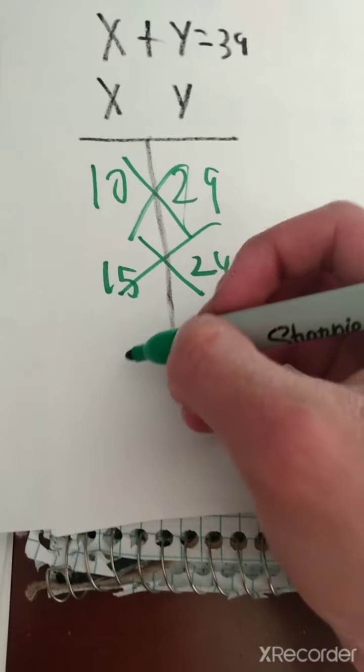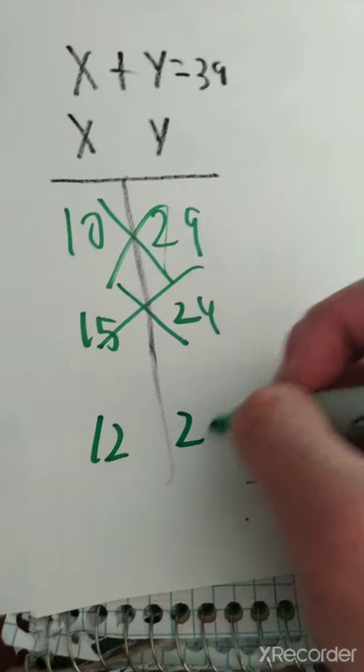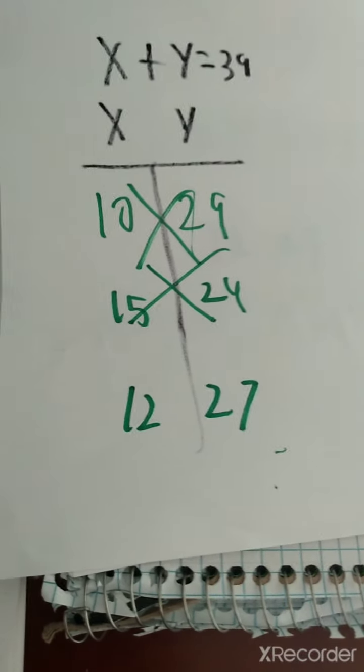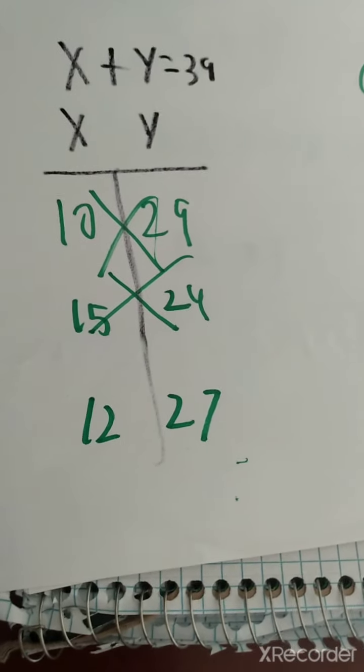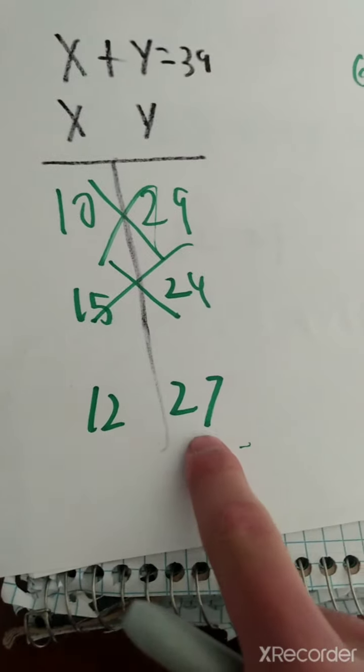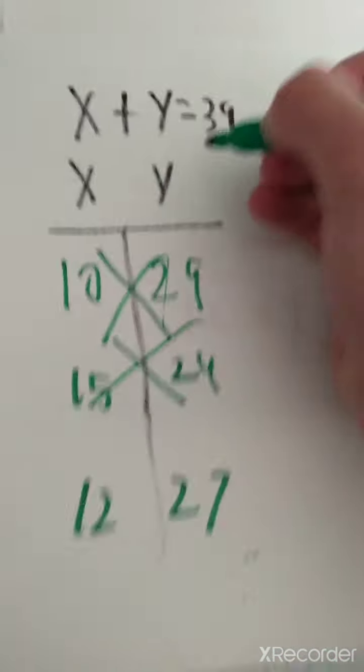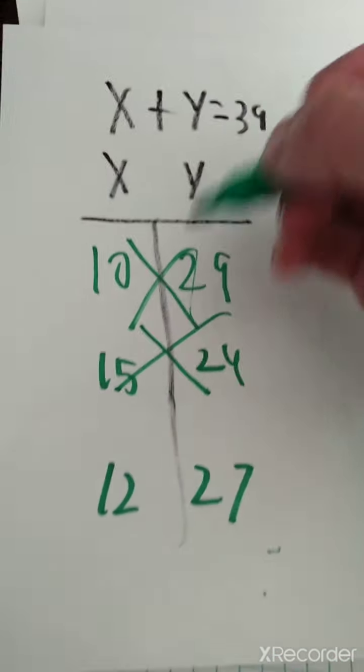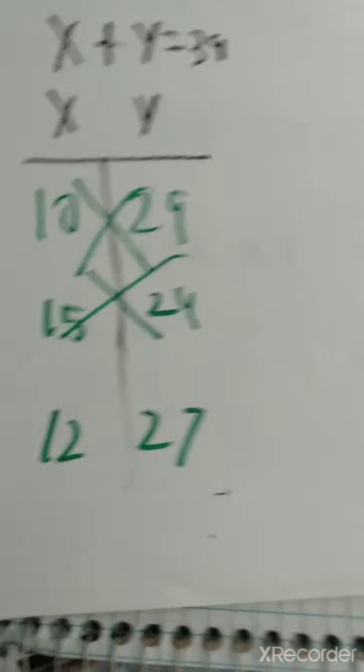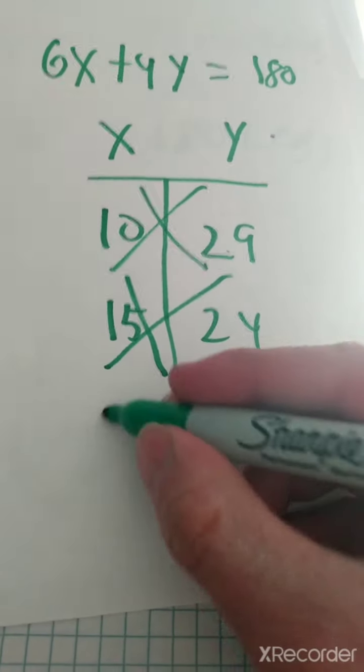So let's try 12 and 27. If there were 12 crickets and 27 elephants, that would equal 39. 12 plus 27 is 39. But does it work for this one?